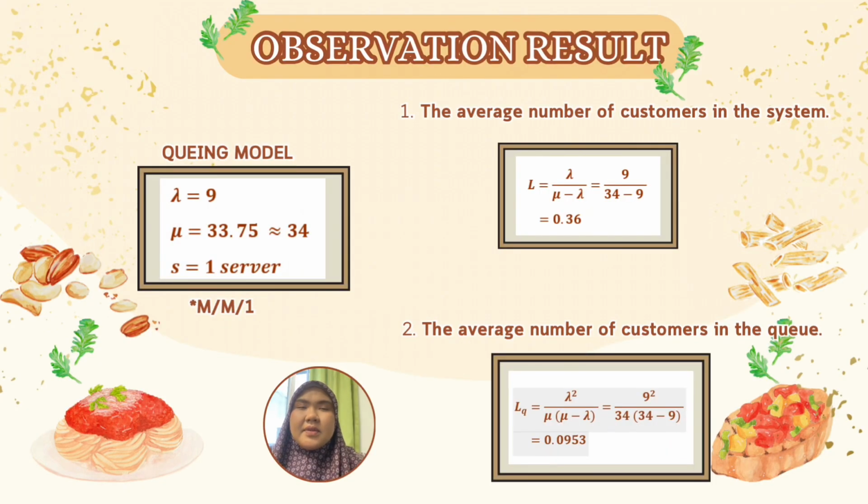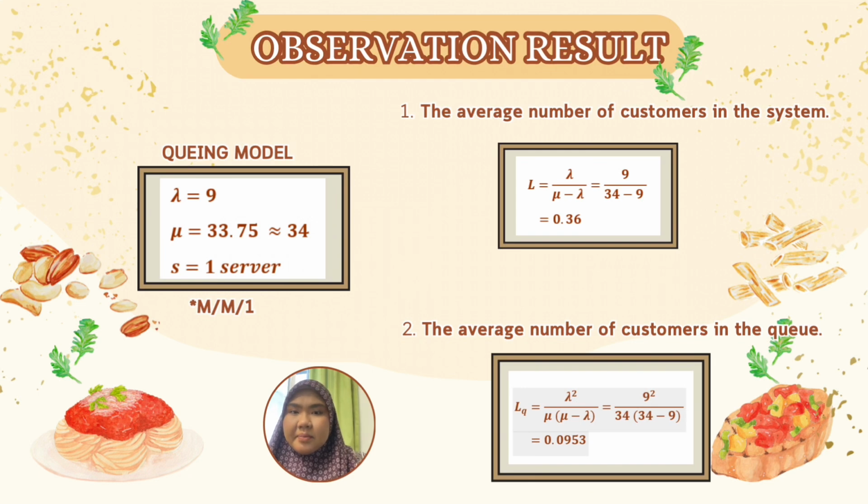Moving forward to the observation result. Before we go to the queuing model, let me tell you what lambda, mu and S are. Lambda is the average number of customers that arrive per hour. Mu is the average number of customers that a server or the system can serve per hour, and S is the number of servers.